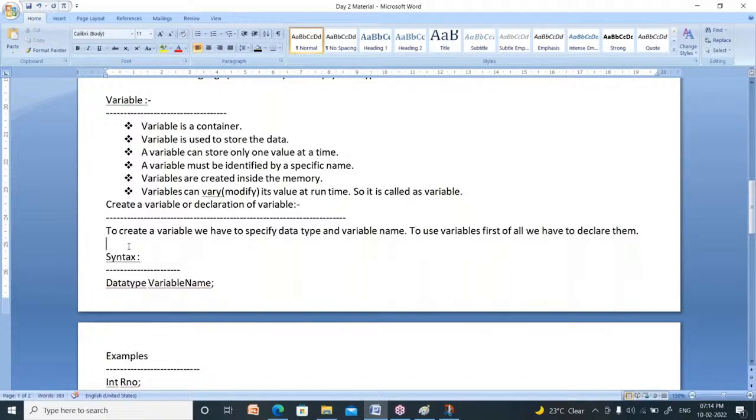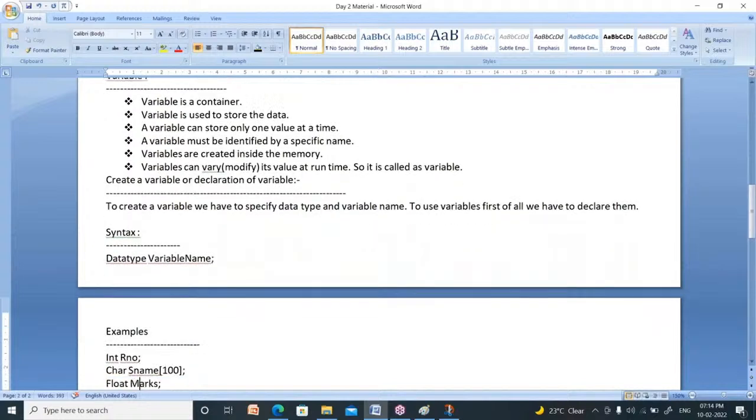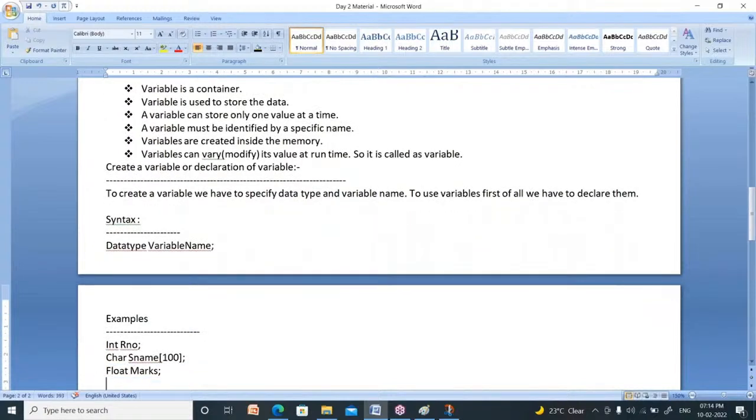What is the syntax of variable? First, we have to specify the data type as well as the variable name. The examples: integer roll number, character s name, float. Here integer, character, float, all these are lowercase letters. C is case sensitive, meaning uppercase and lowercase letters are treated differently. You should not use uppercase letters. You have to use only lowercase letters.